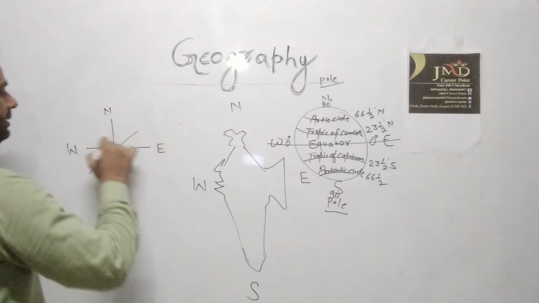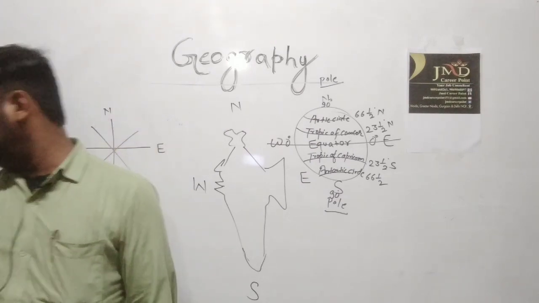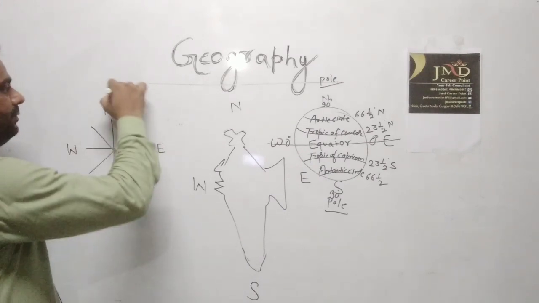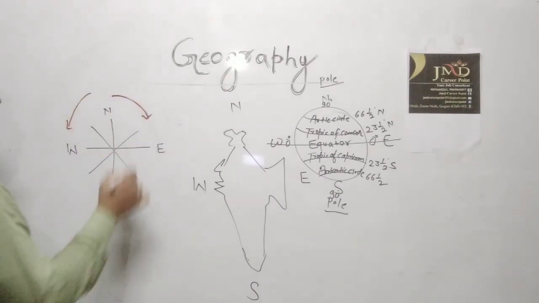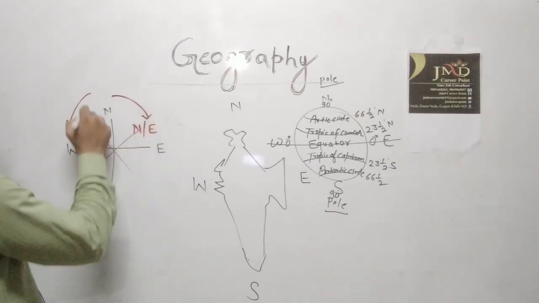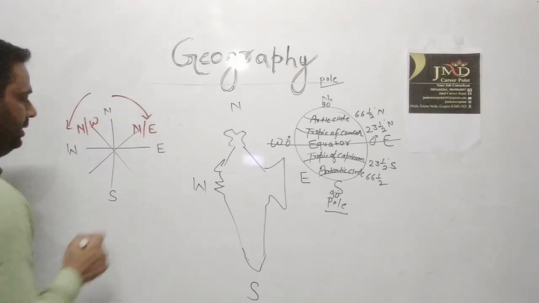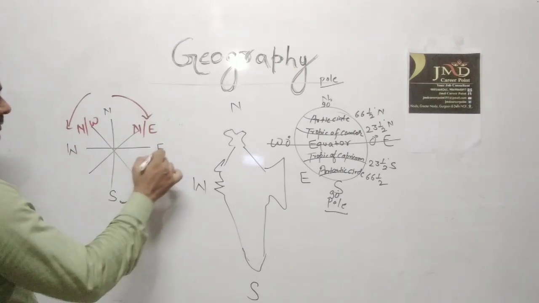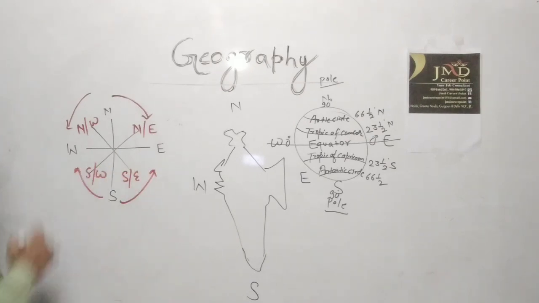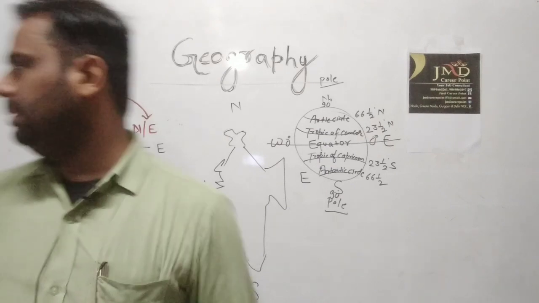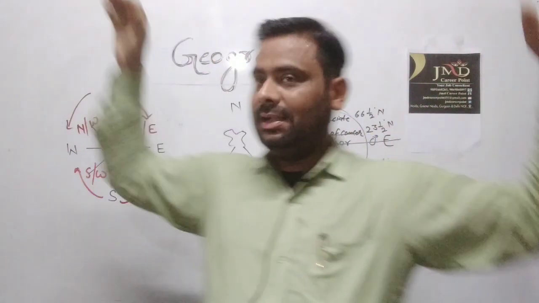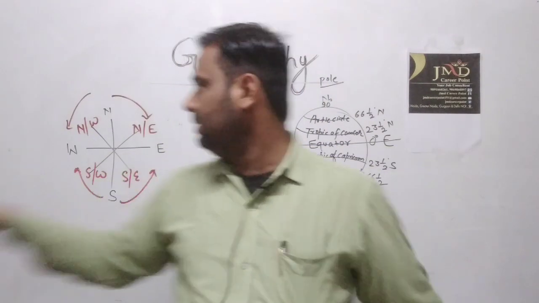If we cut the lines like this, from the upper side we get northeast and northwest, and from the bottom we get southeast and southwest.